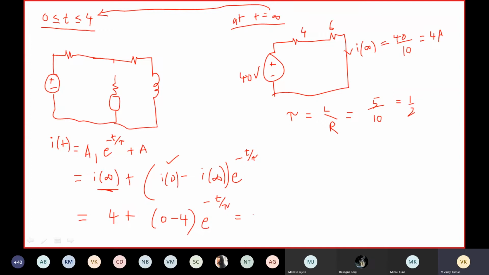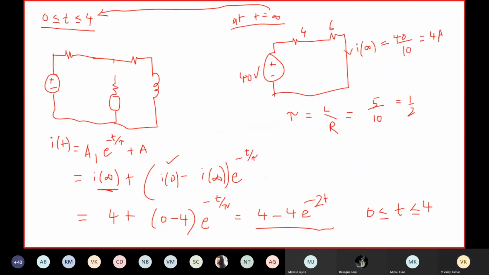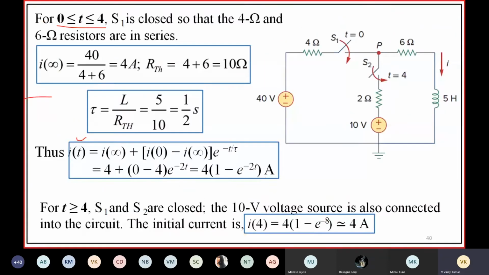So we get 4 minus 4 into e power minus 2t. This is the expression for I of t during this interval, 0 less than or equal to t less than or equal to 4. You get this: 4 into 1 minus e power minus 2t.